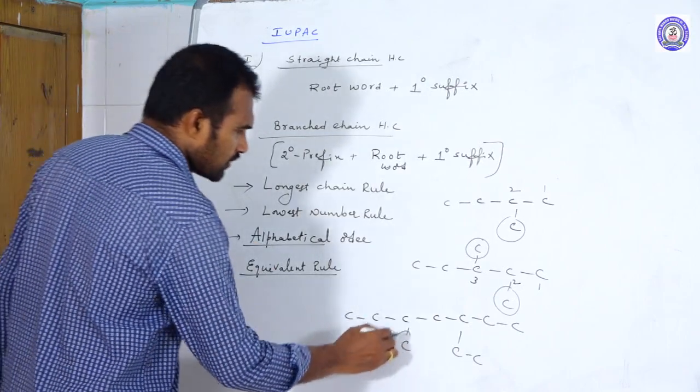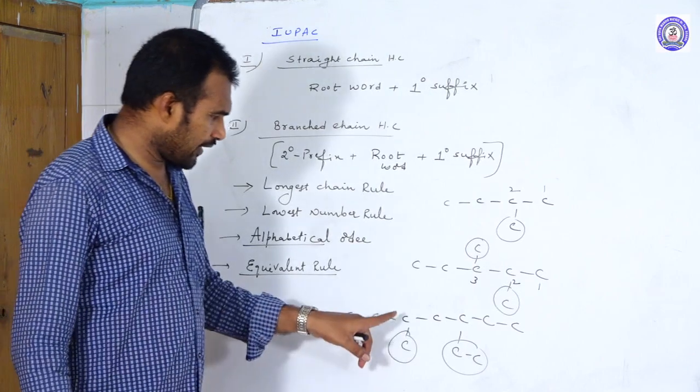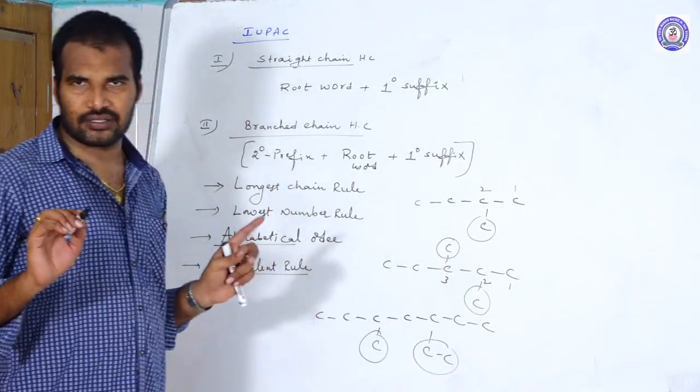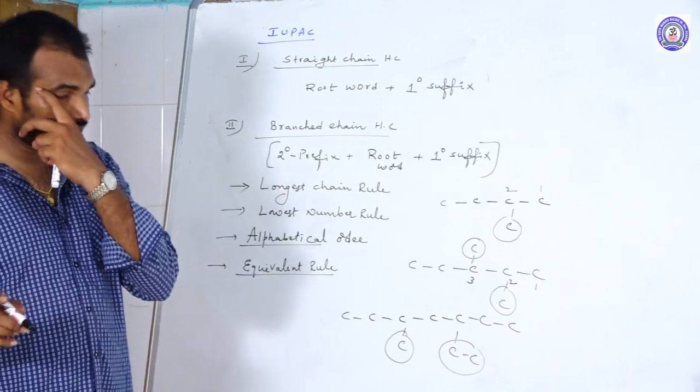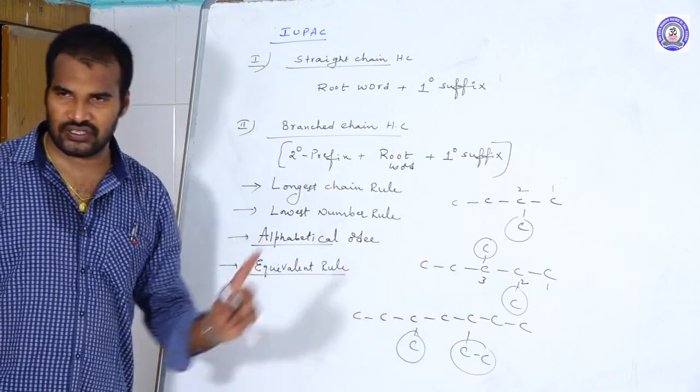See, this is one substituent, this is another substituent. Check the numbering from left to right: third and fifth, 3 plus 5, 8. Right to left, 3 plus 5, 8. So that pair of positions we call equivalent positions. So here, according to the lowest sum rule, we cannot differentiate.